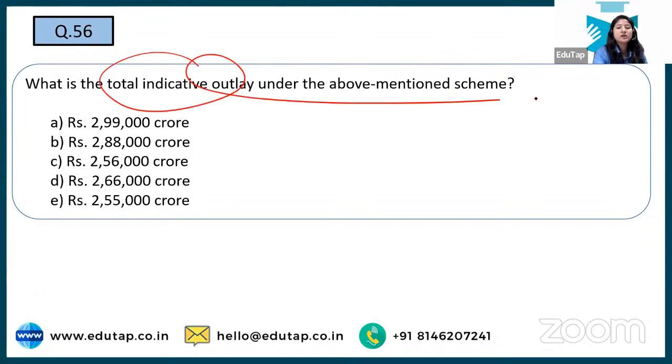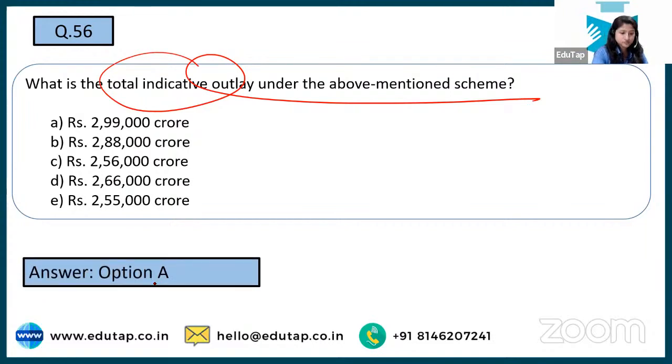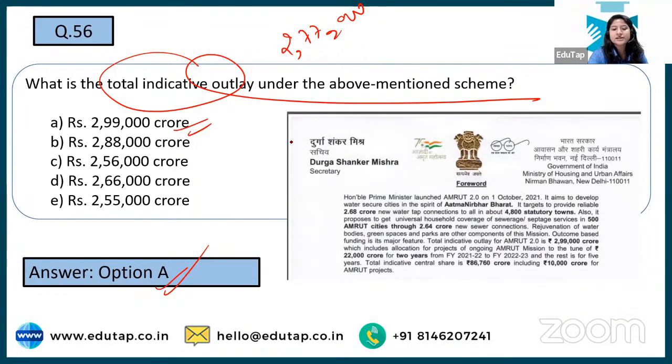Now, the total indicative outlay of the above scheme. This is a very confusing question, and that is why I have included it in this session, so that your doubt can be cleared. See, the correct answer here is option A, 2990. Now most of you must have seen this digit also, right? Which is correct? If you look at the official notification for Amrut 2.0 that was launched by the government, it says the total indicative outlay is 2,99,000 crore. I added this because most people get confused between the two digits, and this needed to be cleared.